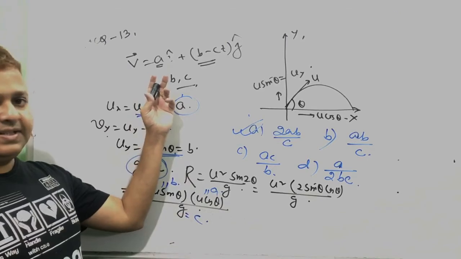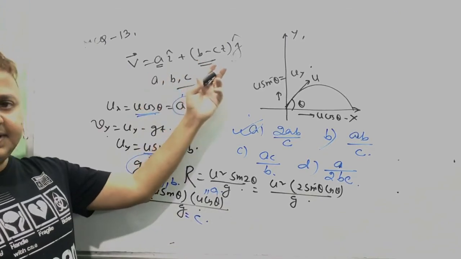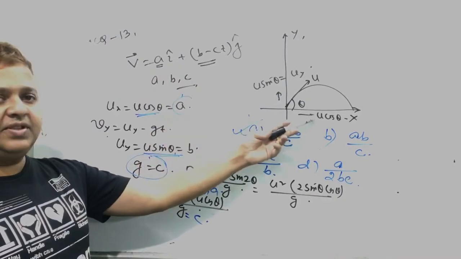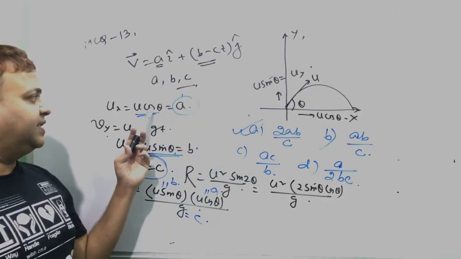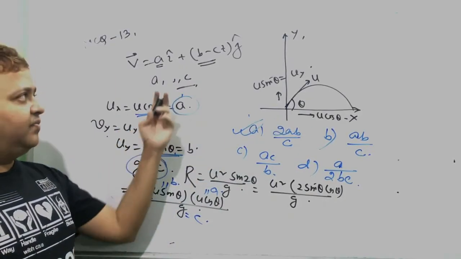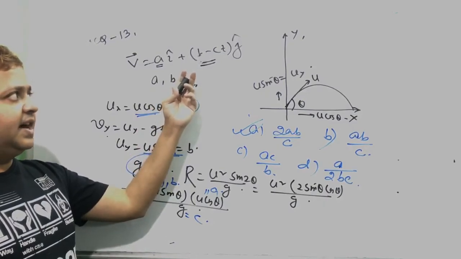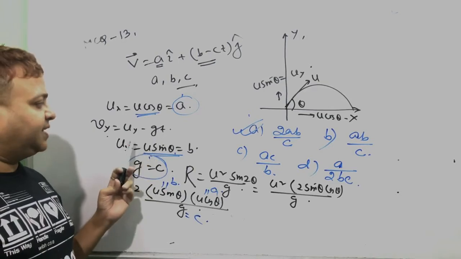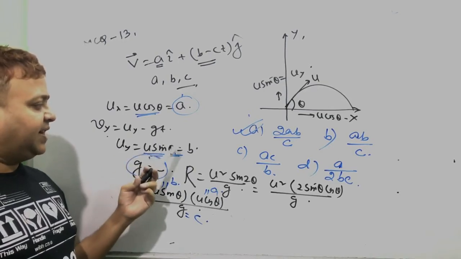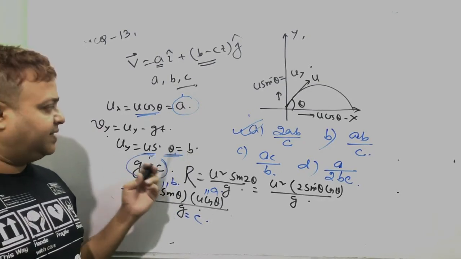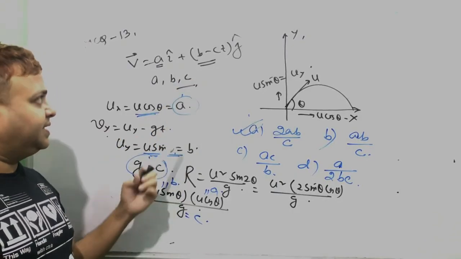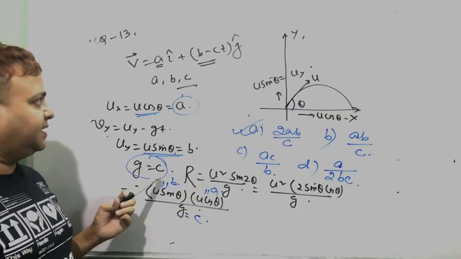Velocity along x-axis into I cap, velocity along y-axis into j cap. Velocity along x-axis is initially u cos theta, which remains constant, that is u cos theta equal to a. Velocity along y-axis changes after t time interval: vy equals uy minus gt. Initial velocity along y-axis is u sin theta minus gt. u sin theta is b. Compare b and gt. g is c.